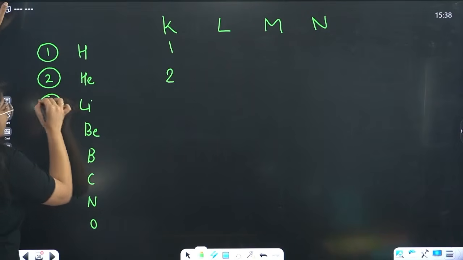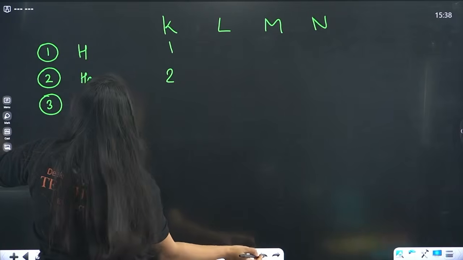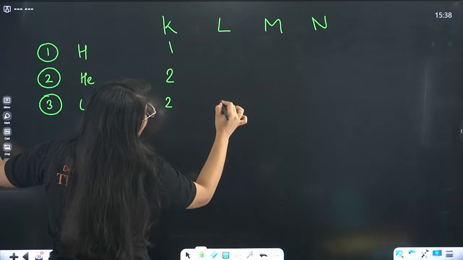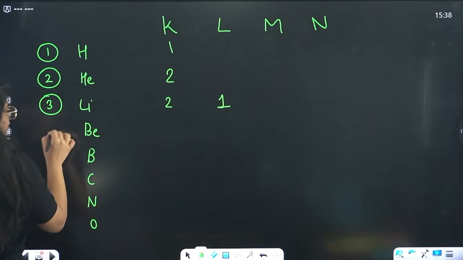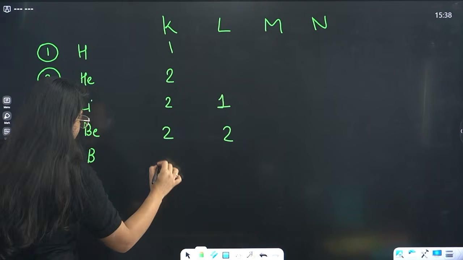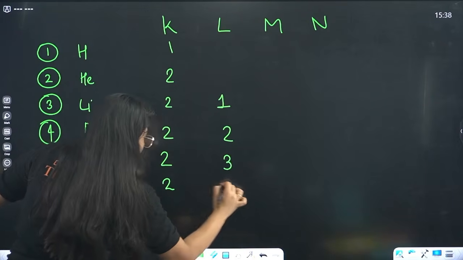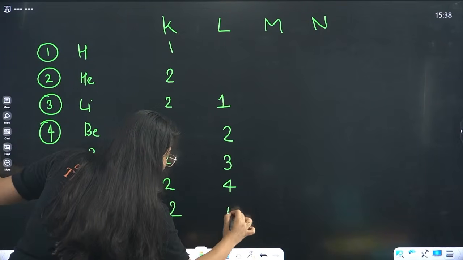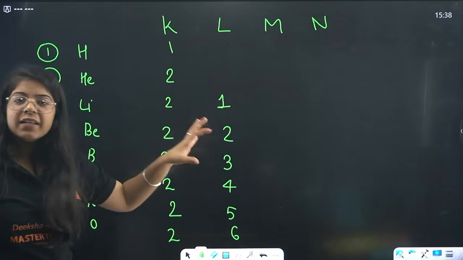Atomic number 3 has 2 electrons in K shell and 1 electron in L shell. Then 2 and 2, 2 and 3, 2 and 4, 2 and 5, 2 and 6. Until this it is clear.